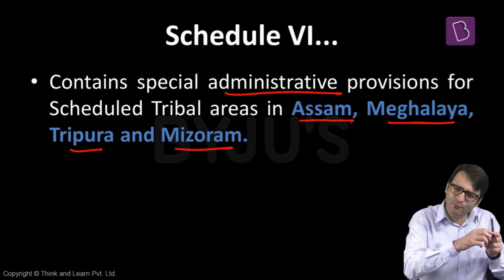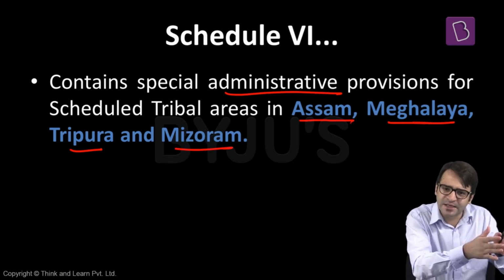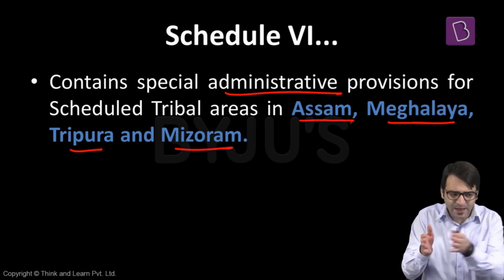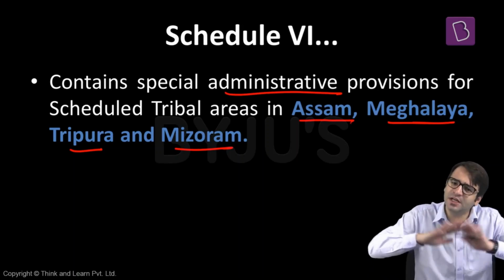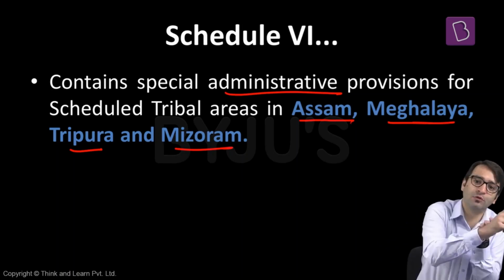One set of tribals who have more or less assimilated with the people in mainland India. So if you look at the tribals, and if you look at the people in that state, there is not much difference between these 2 sets of people. Let's say, for example, Odisha, Jharkhand, Telangana. If you look at a tribal and a non-tribal, you won't see much of a difference. There is a difference, but not such a deep, great difference between the 2 sets of individuals. But even then, the tribals have to be protected. Even then, the tribals have to be safeguarded. For that, there is Schedule 5 of the Indian Constitution.